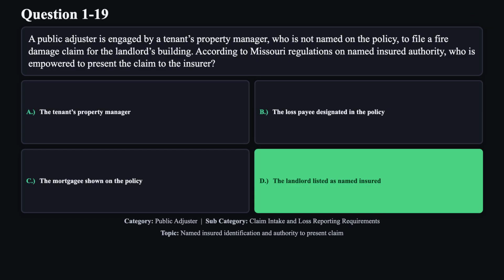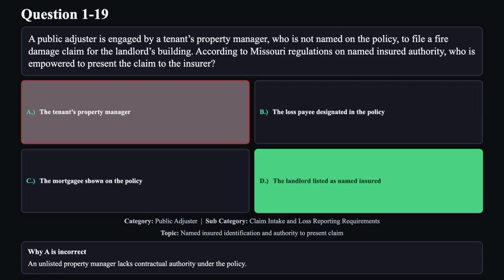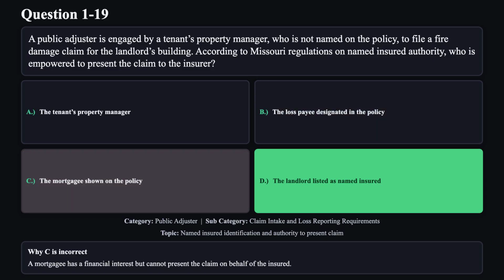The correct answer is D. Only the landlord named as the insured on the policy has authority to present the claim. Unauthorized third parties cannot bind the insurer. Reason A is not correct. An unlisted property manager lacks contractual authority under the policy. Reason B is not correct. A loss payee's interest is in proceeds, not in filing the claim. Reason C is not correct. A mortgagee has a financial interest, but cannot present the claim on behalf of the insured.